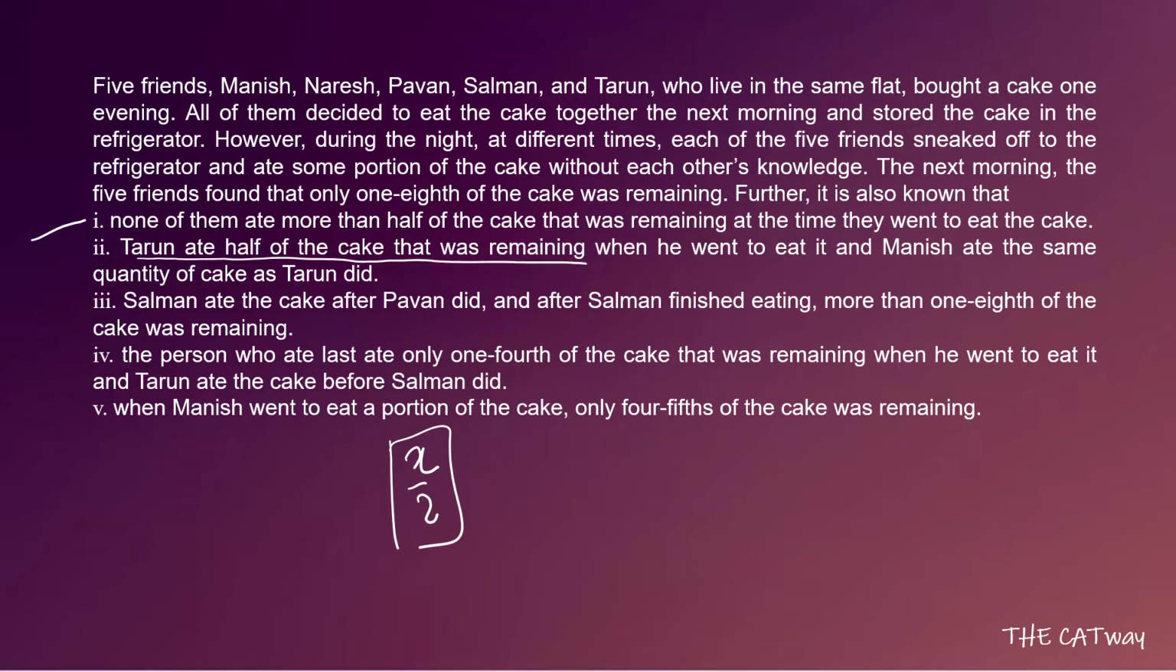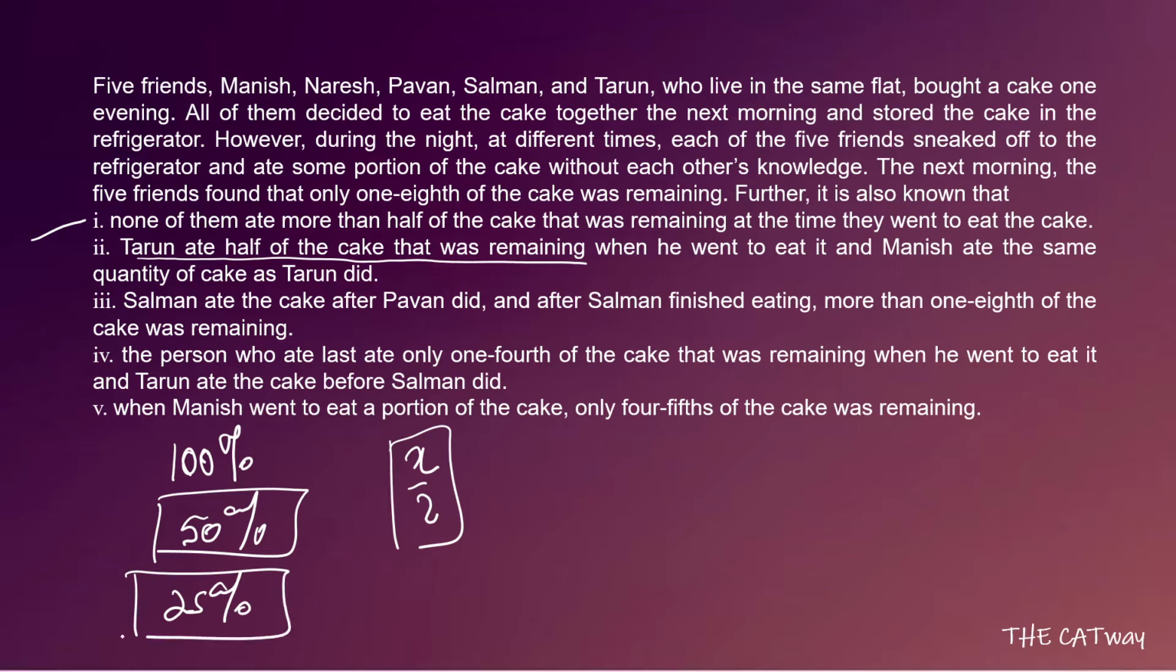You can check it with the help of percentage values also. Let's say Tarun was the first one who went to eat the cake. So that means 100% of the cake was left, and he ate 50% of the cake, that is half of the cake. So after he left eating, 50% of the cake was left. Now let's say Manish went right after this. Then too Manish cannot eat 50% of the cake because the maximum quantity that Manish can eat is 50% of the remaining, that is 25% of the whole.